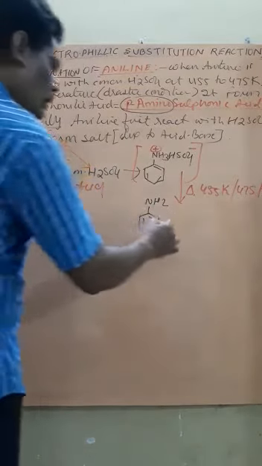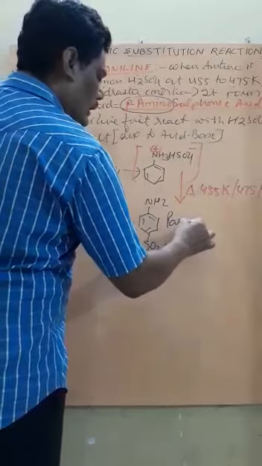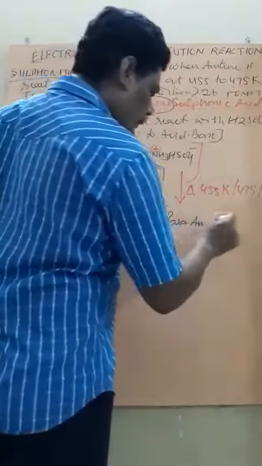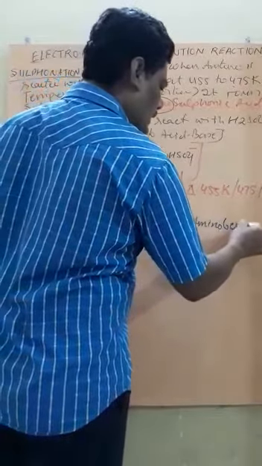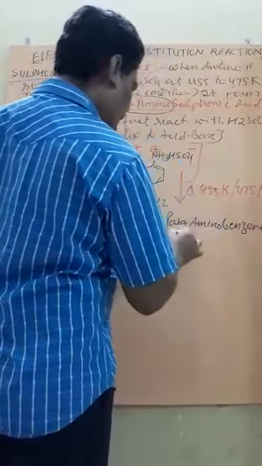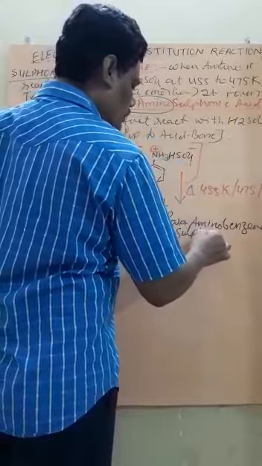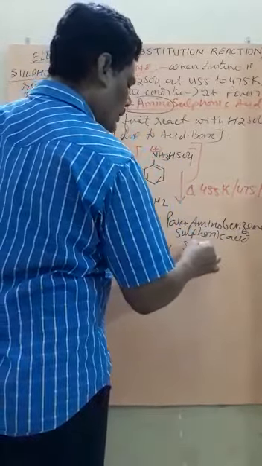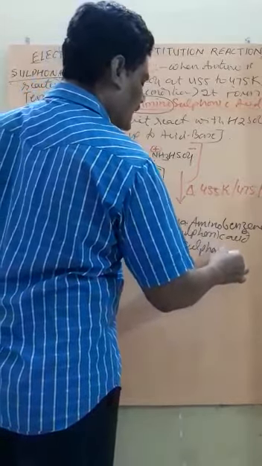This is called para-amino benzene sulfonic acid, or this is also termed as sulfanilic acid.